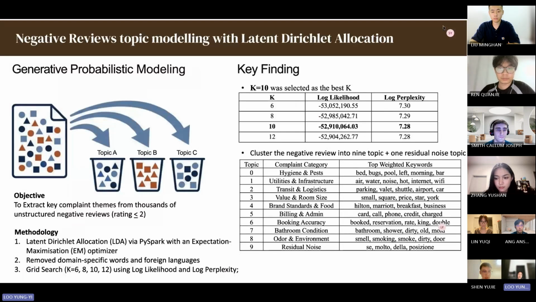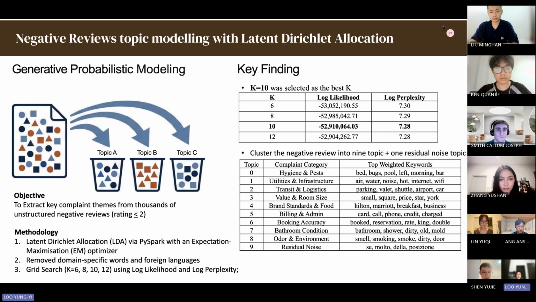This is on topic modeling using clustering. The objective is to extract the complaint themes from about 1,000 unstructured negative reviews, those with less than 2 stars. You can see from the data here that we get topic A, topic B and topic C. The methodology is simple: we start with LDA using PySpark and the expectation maximization optimizer, then remove domain-specific foreign words.